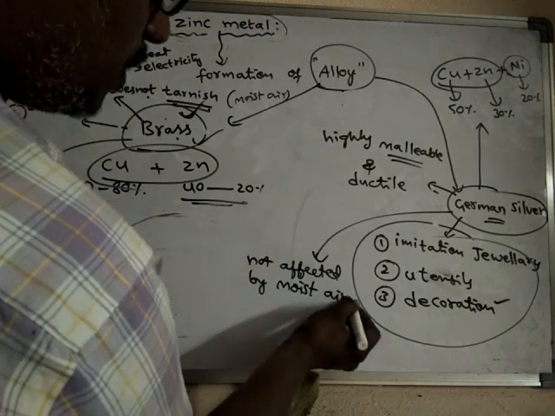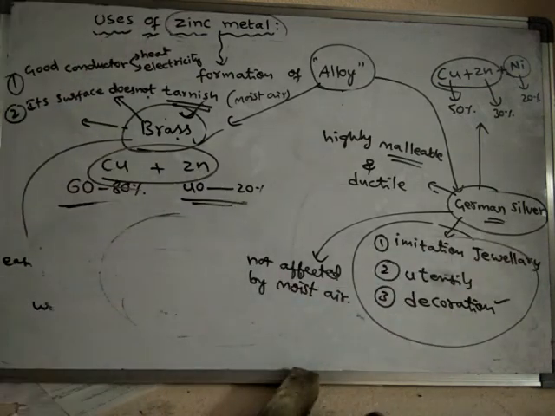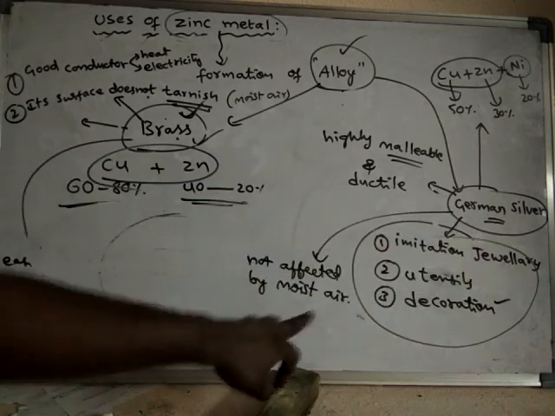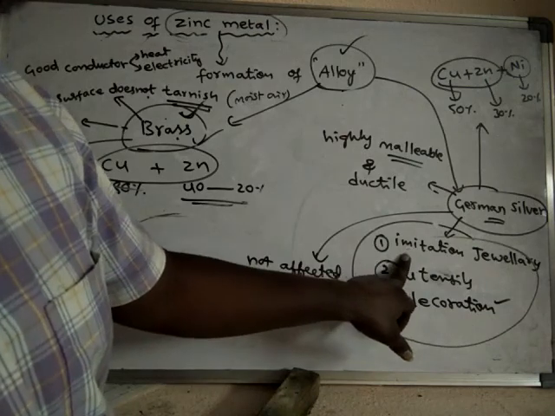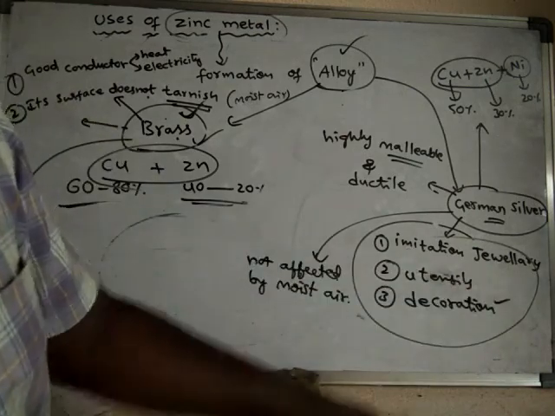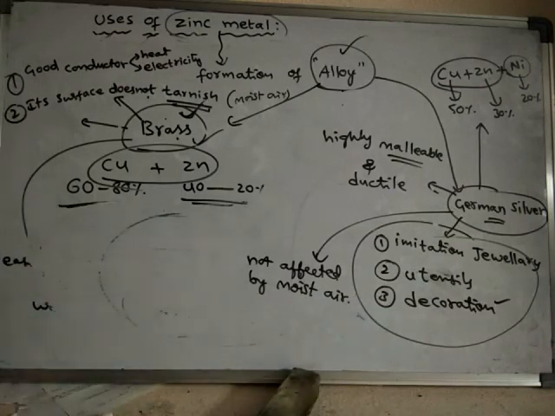It does not react with moist air. Generally alloys do not react with moist air, in most cases. So German silver is also not affected by moist air. That is why it is used in the manufacturing of imitation jewelries. Particularly imitation jewelry is important here. So these are the uses of these alloys.